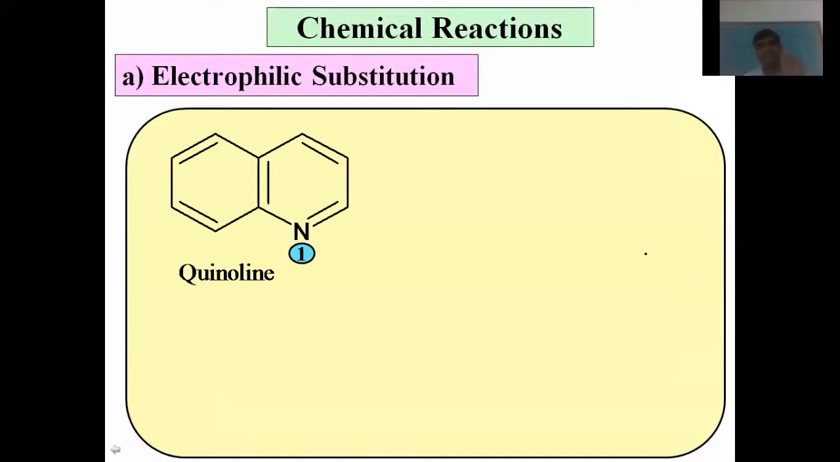Always nitrogen is numbered as 1, then this is 2, then next one 3, then 4, 5, 6, 7, 8, and then 9, and lastly this 10. Now the question arises: at what position does an electrophile attack on quinoline? Always quinoline undergoes electrophilic substitution at position 5 or 8. These are the two possible positions where an electrophile can attack. Let us see the nitration reaction.